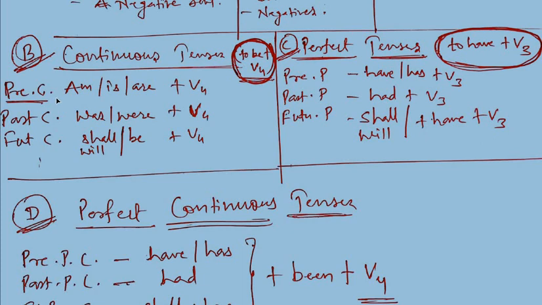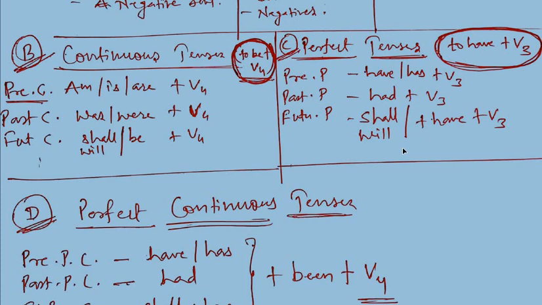Like am/is/are is present, and this is the V4 or continuous form. So what is this form? Present continuous. Was/were is past, so this is past continuous. Shall be/will be is the future form of to be's plus continuous: shall be/will be plus V4. This is future, and this is the continuous form, future continuous tense. Now you must have understood, without to be's helping verbs, continuous tenses cannot be formed. The same way, perfect tenses cannot be formed without to have's helping verbs.